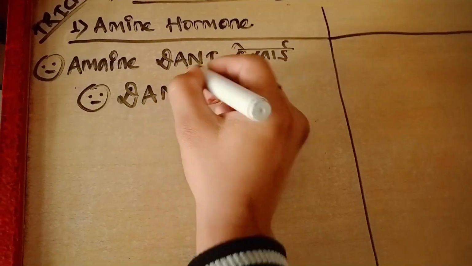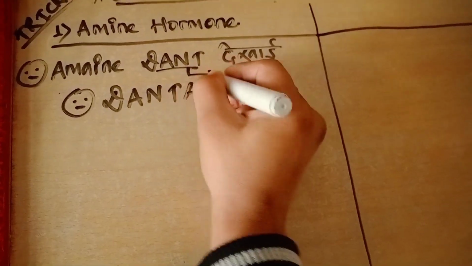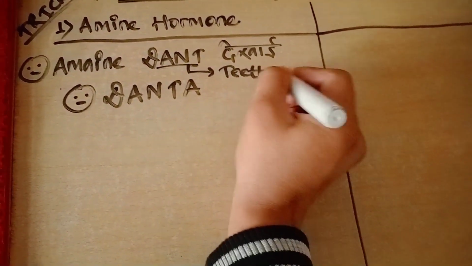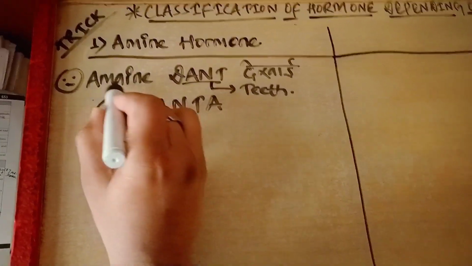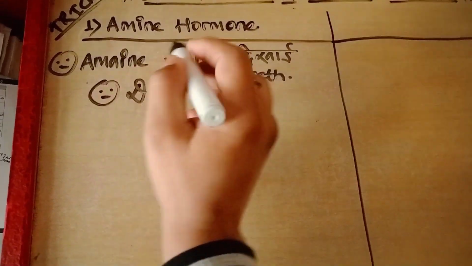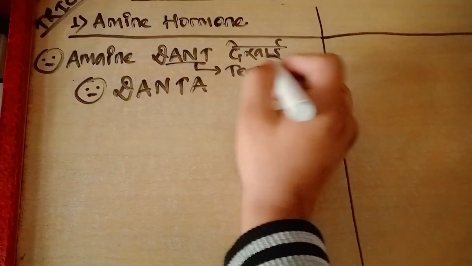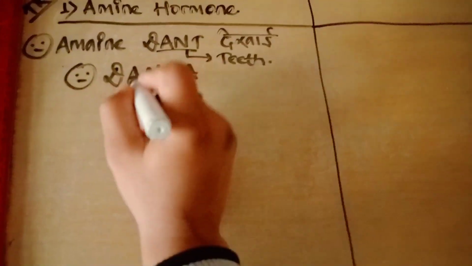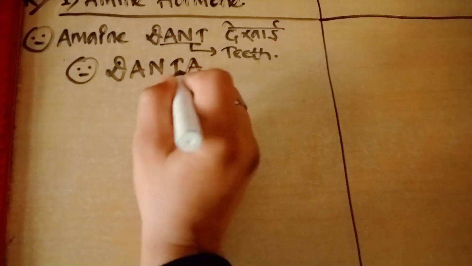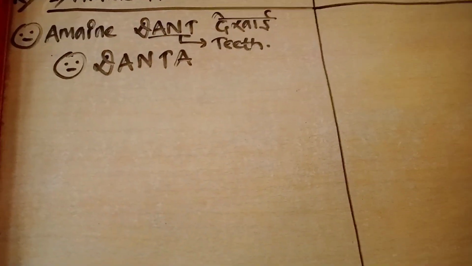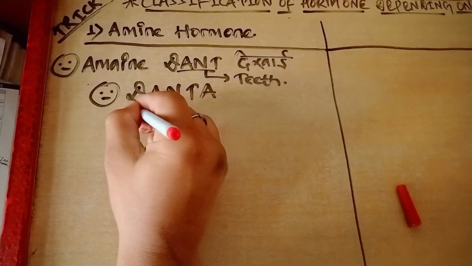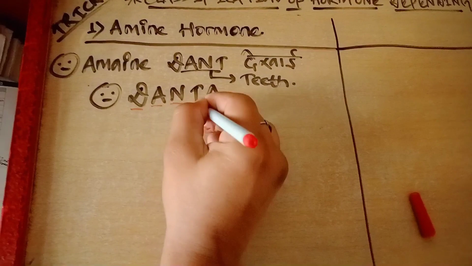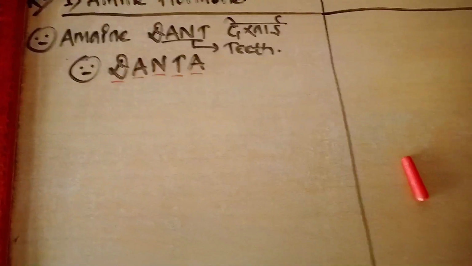Dant, we all know, means teeth. So "ama I dant dikhai", teeth, or you can simply remember as DANTA.